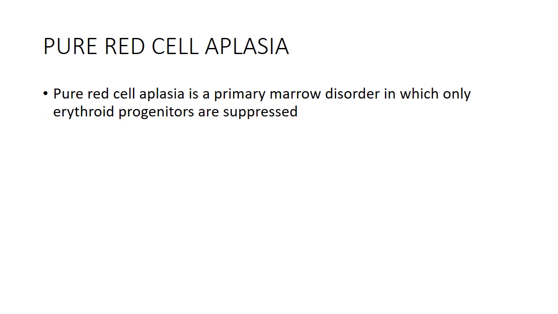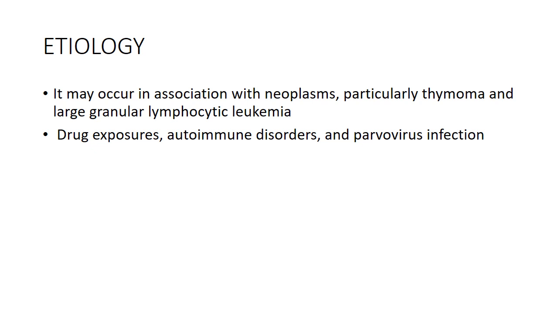Now, red cell aplasia, pure red cell aplasia. In pure red cell aplasia, only erythroid progenitors are suppressed. In aplastic anemia, we have seen that all the cell lines are decreased, but in pure red cell aplasia, only erythroid precursors are affected. It may occur in association with neoplasm, particularly thymoma and large granular lymphocytic leukemia, or sometimes drug exposure, autoimmune disorders, and parvovirus infection. Parvovirus B19 infection results in red cell aplasia.